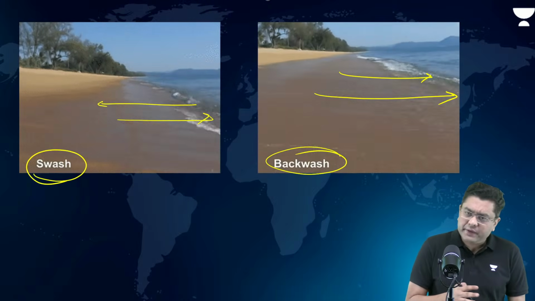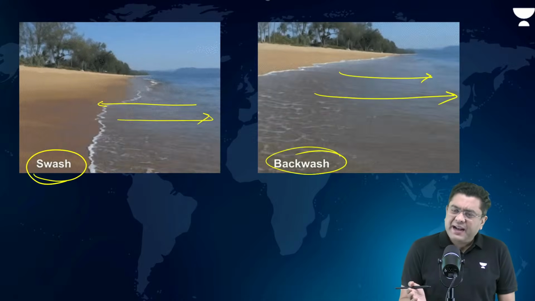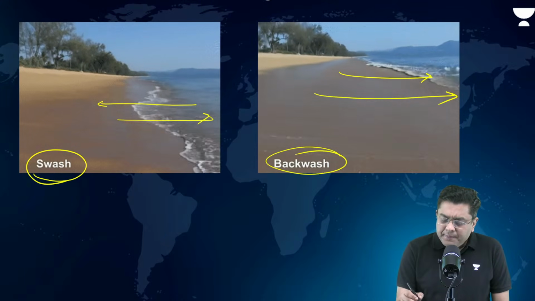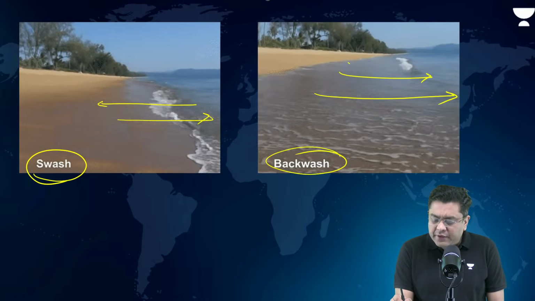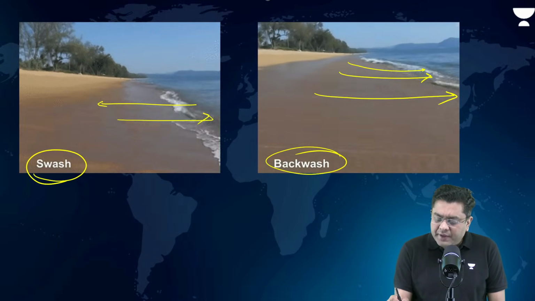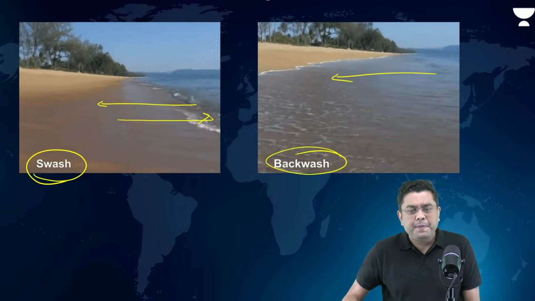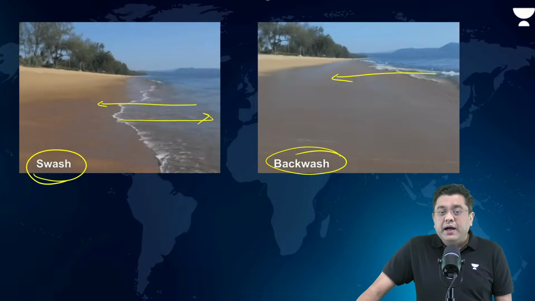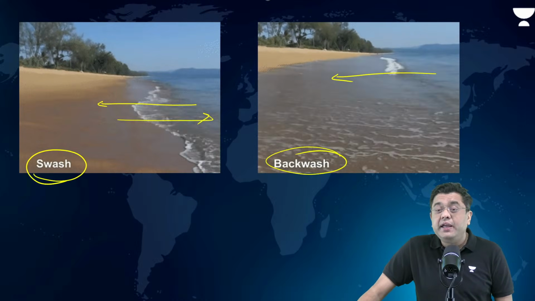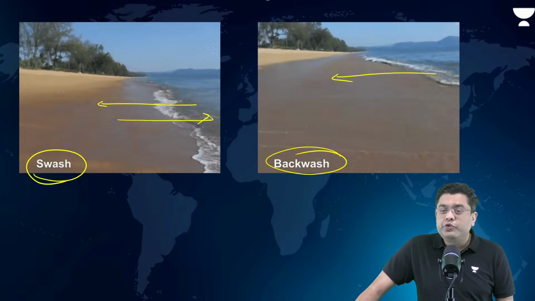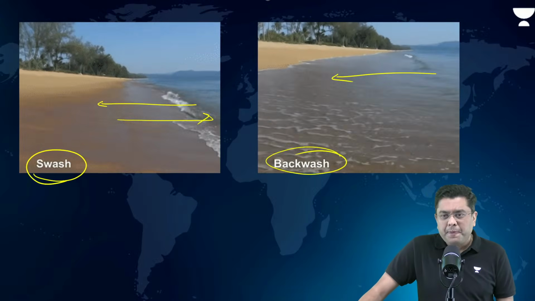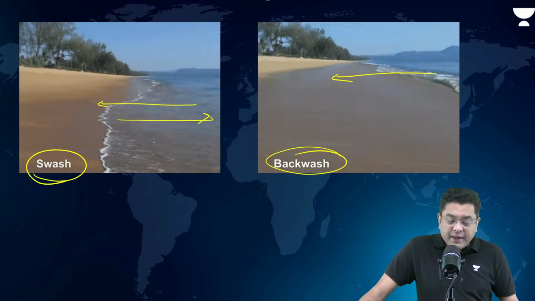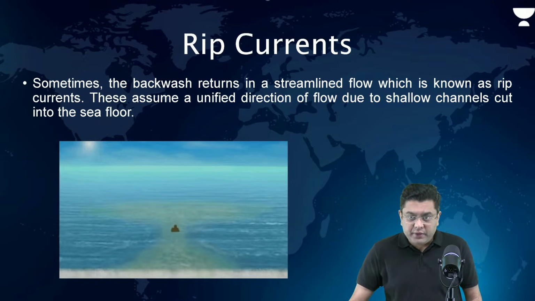In most of the areas, you will observe that a swash is followed by a backwash. Every time, even if this starts going back, you will observe that after some time, again a swash comes, right? That is what you observe. However, across the coastline, there are certain areas where there is no swash, only backwash. Why and what is that? These are the phenomena known as rip currents.